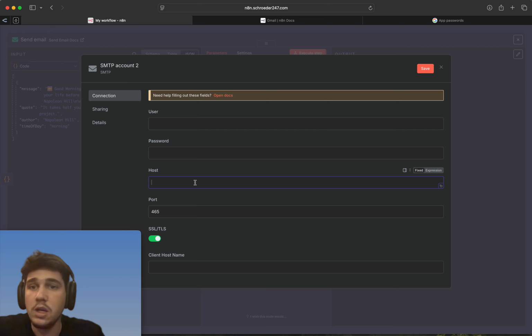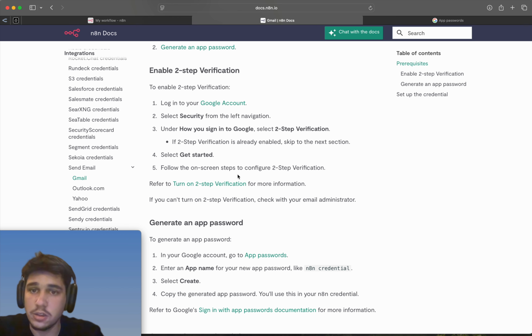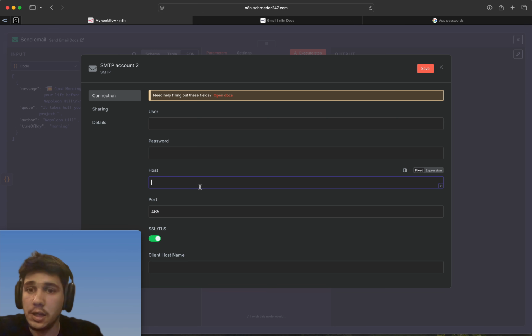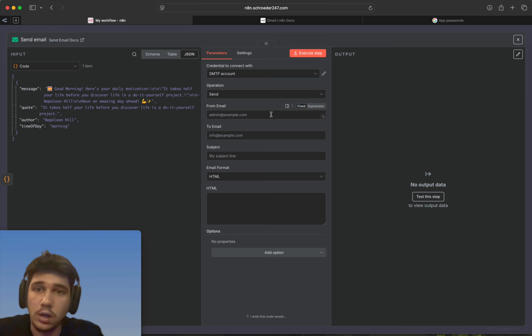And then your host, like we said earlier, is going to be smtp.gmail.com. So that's what would be your host right here. You leave this the same, 465, and then you can name this whatever you want. You don't have to do anything down there, and then you just save. So that's pretty much the breakdown of that.